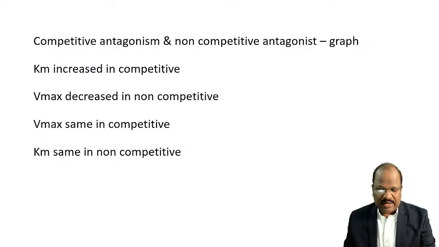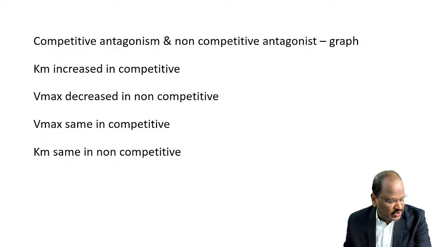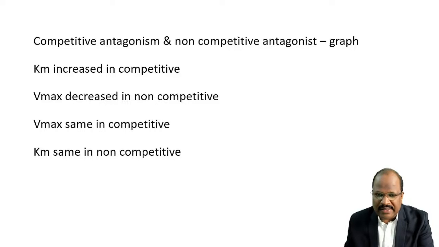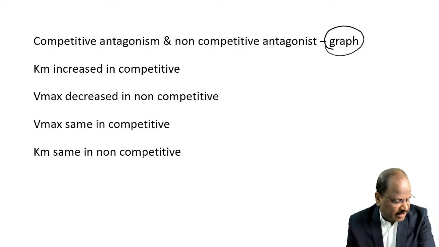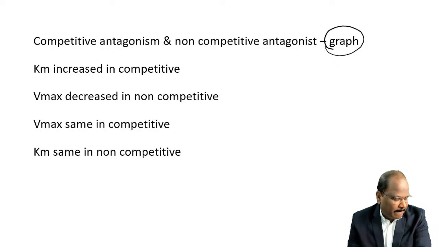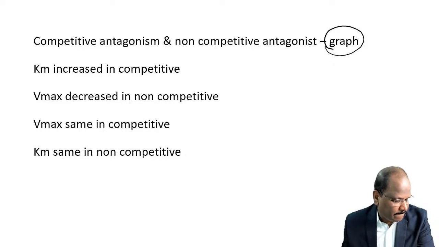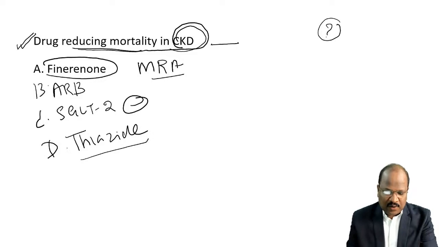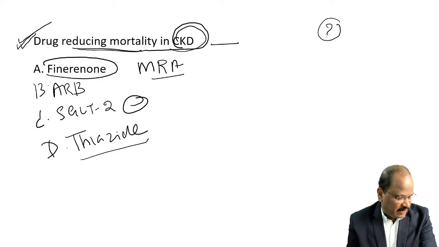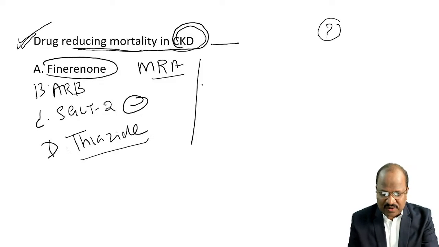Okay. Now, I think there's a question based on competitive and non-competitive antagonism, a graph-based question. Whether it's a graph-based question or a statement-based question, doctor. SGLT2 blocker was not there. SGLT2 was the answer. I just want to know the correct options.